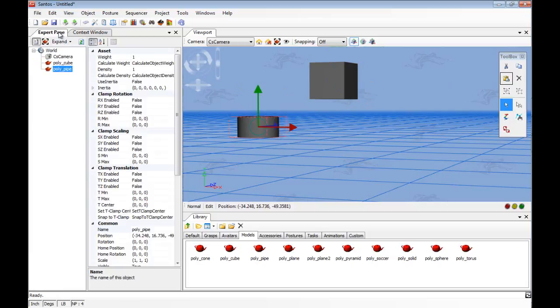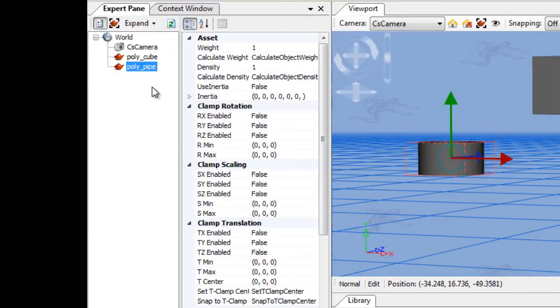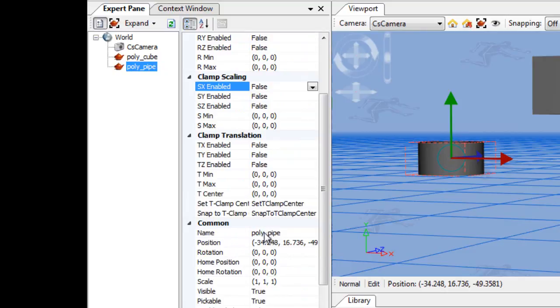The Expert pane also provides other options for additional help. In order for the appropriate object to be altered, the object name must be highlighted. Clamp rotation, clamp scaling, and clamp translation of the object can all be restricted by changing the desired axis to true. This is done by double-clicking the word false. The name of the object can also be changed by double-clicking the current name and changing it to the new desired name.